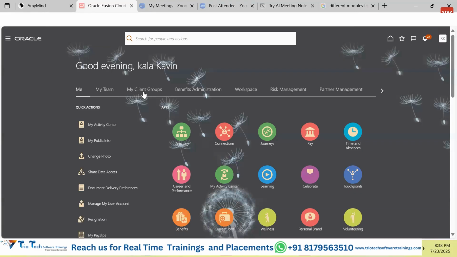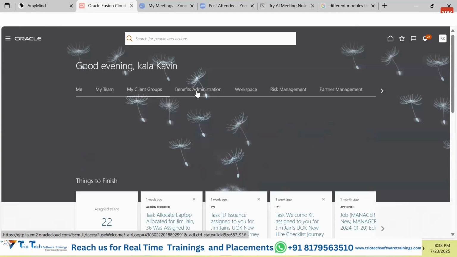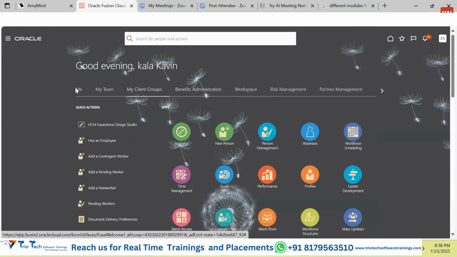Suppose we land in this application, the user that has logged in, Kala.Gavin, is the user. He logs in and has access to different modules, different pages, different functionality, like Me, My Team, My Client Groups, Benefits, different pages which have been categorized into different tabs. So under these tabs guys, these are called tabs.